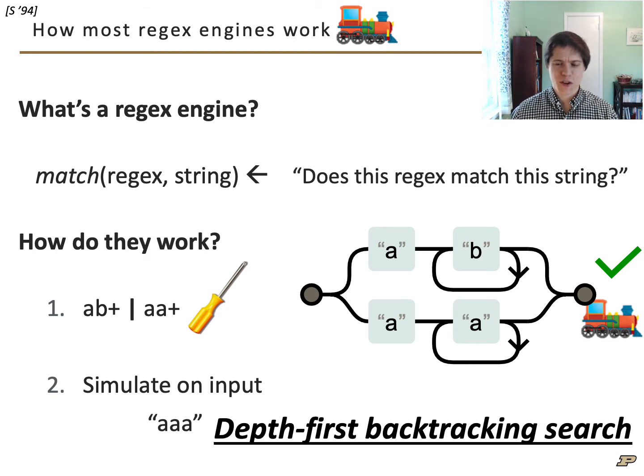So this is a depth-first backtracking search algorithm. When they see a choice, they write down the options, try one, and backtrack to the others later if the first choice didn't work out. This is straightforward to implement, but it introduces potentially problematic worst-case match performance. In other words, the regex engine may take a very long time to answer some match queries.